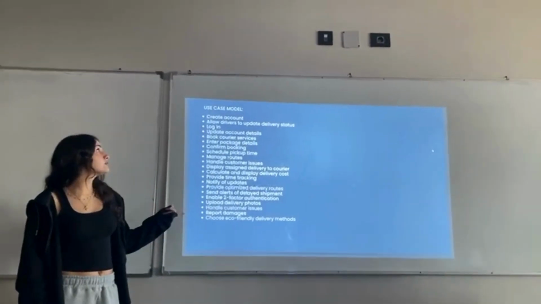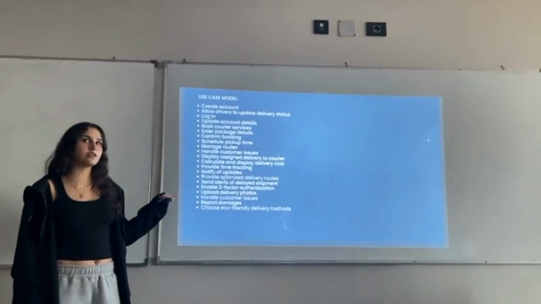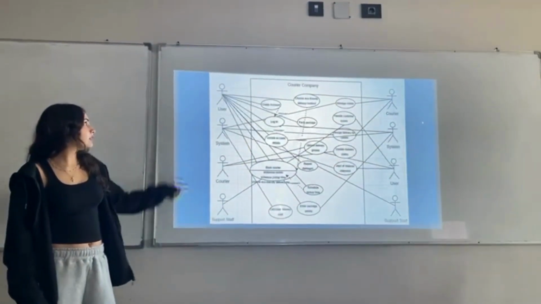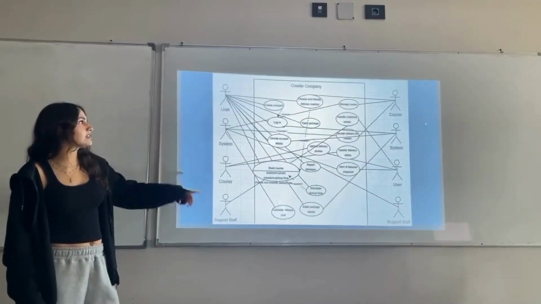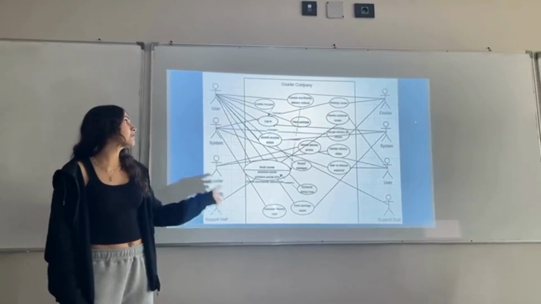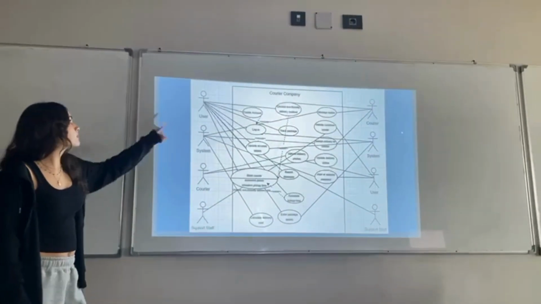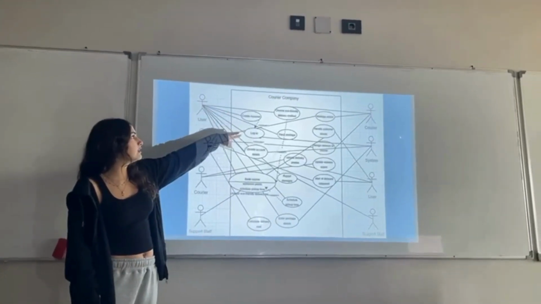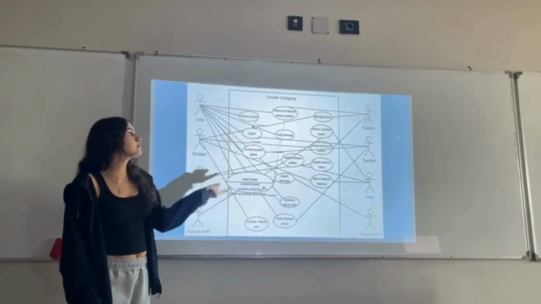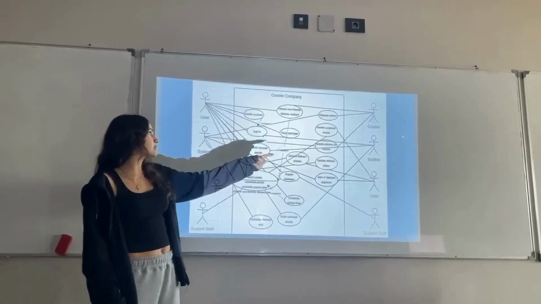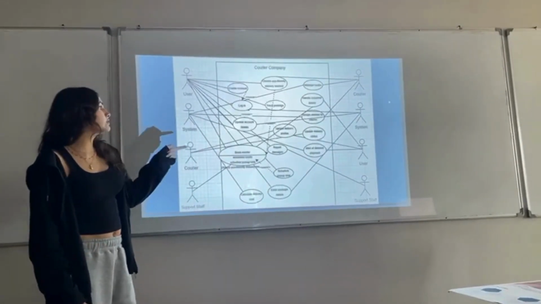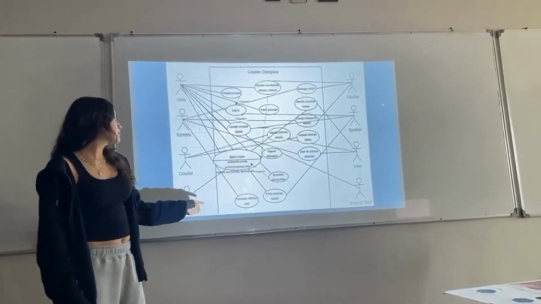These are the verbs from which we created our use case models, and we got them from our functional requirements. So this is our use case diagram. Here we have our primary actors, and over there we have our secondary actors. For example, the user can create an account, which includes logging in, and then the one who receives that action is the system, which can verify the credentials. We also have other relationships such as extend.